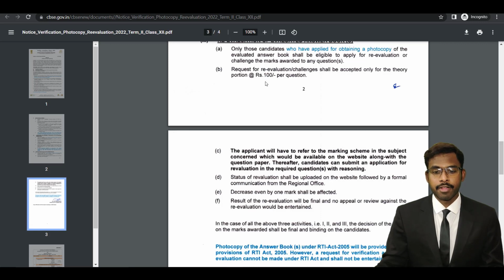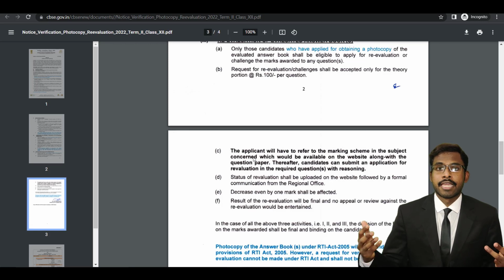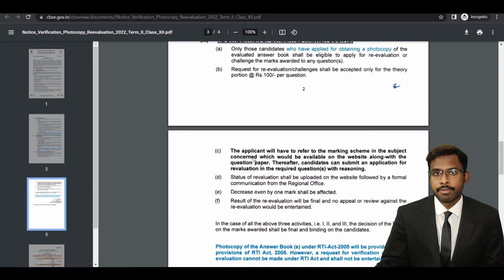So next, the applicant will have to refer to the marking scheme in the subject considered, which would be available on the website along with the question paper. Therefore, candidates can submit an application for reevaluation in the required question with reasoning. So you have to refer to the marking scheme, which is provided by the CBSE board in the website, along with the question paper, so that you can get an idea of what the CBSE expects in your answers. Okay, if your answer is matching the marking scheme provided by the CBSE board, then you can confidently apply for reevaluation because you will have the confidence that your marks will increase because you have written the right answer.